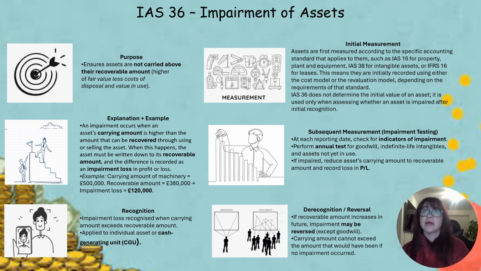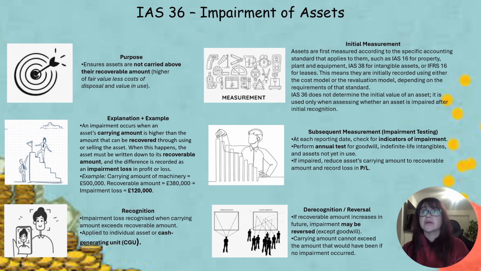Initial measurement. Assets are first measured according to the specific accounting standards that apply to them, such as IAS 16 for property, plant and equipment, IAS 38 for intangible assets, and IFRS 16 for leases.